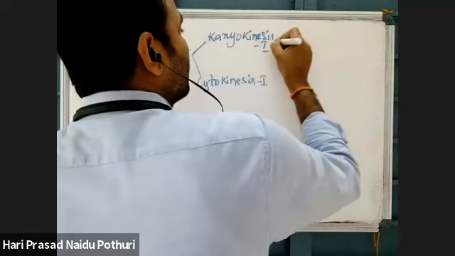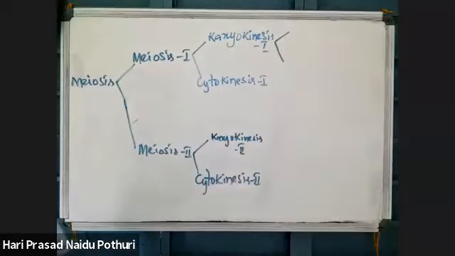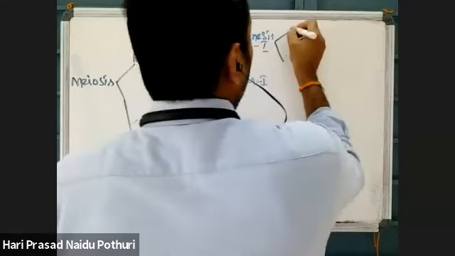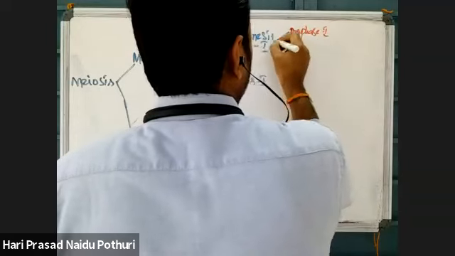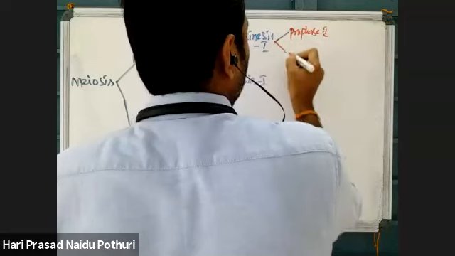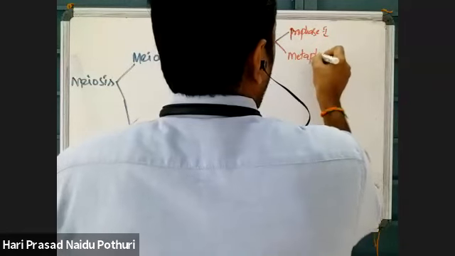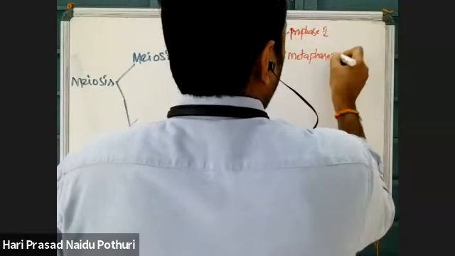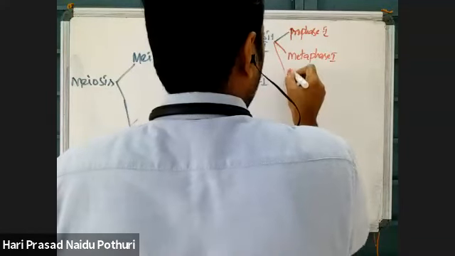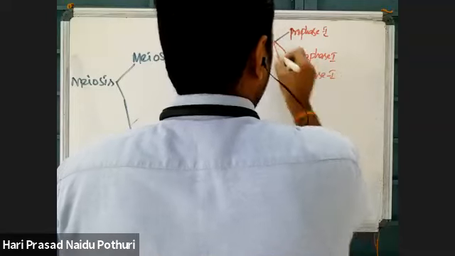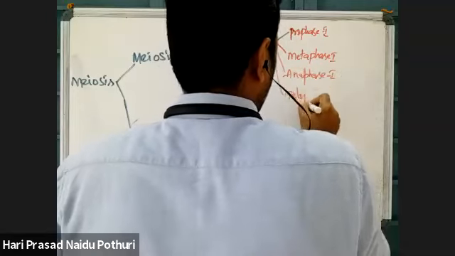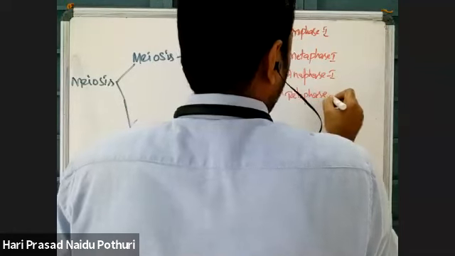Karyokinesis 1 is there, no? That is again divided into prophase 1, metaphase 1, anaphase 1, telophase 1.